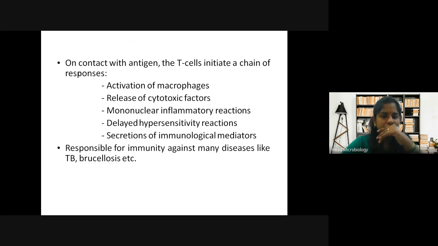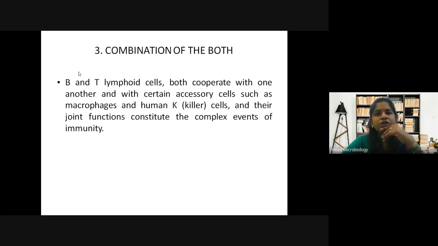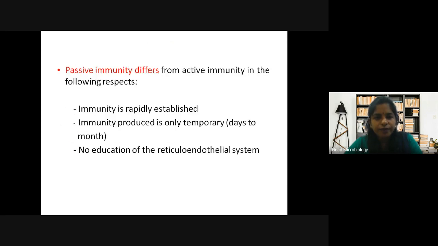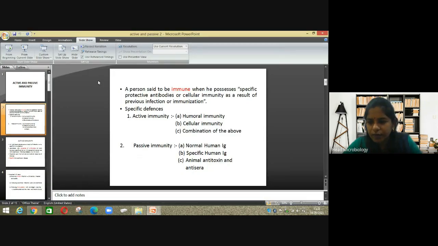Then a combination of both. So all this was against active. Remember, all of you, I've repeated a couple of times what is active and what is passive. Passive is when your body is not producing antibodies, but they are generated in an animal or human being and then injected into you to get protection against the disease. So this was about active and passive immunity.